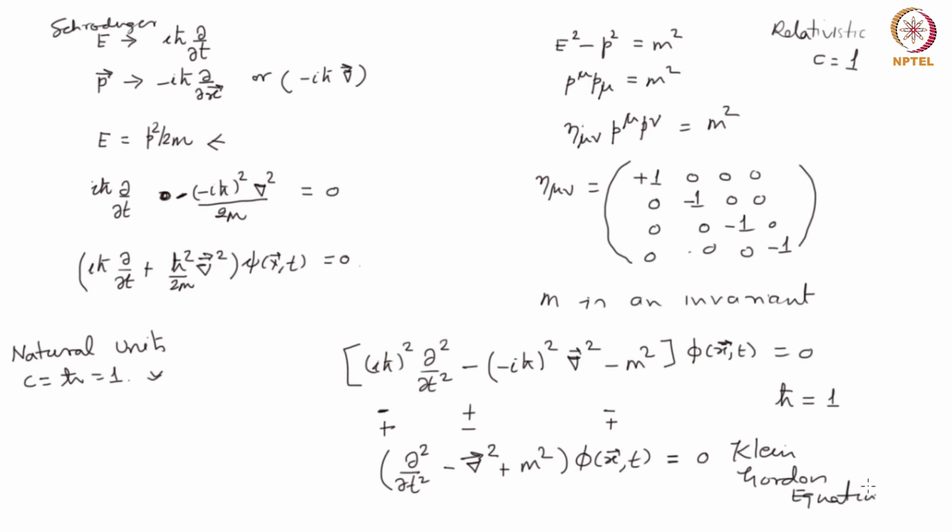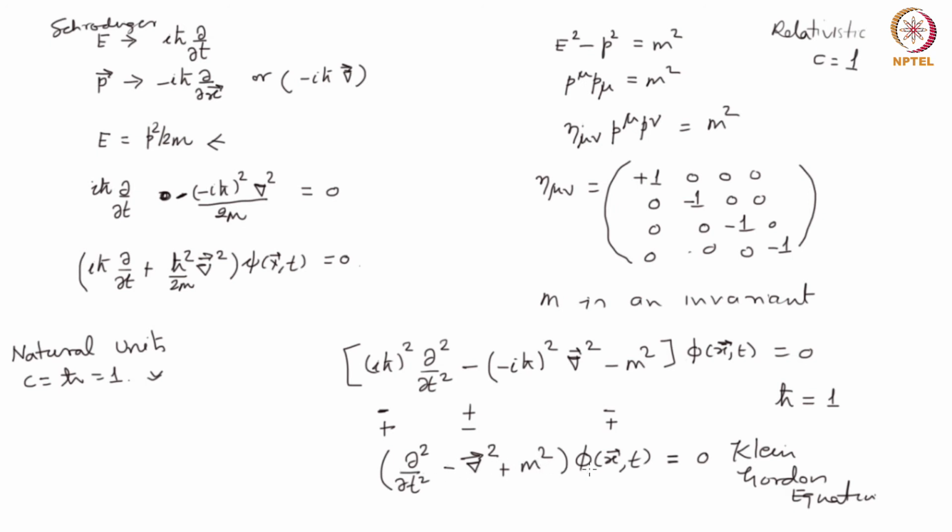Now we can ask the same question which we asked for the Schrödinger equation, the Schrödinger field. Can I choose phi to be real? In that case it is truly complex. Now note that the Klein-Gordon operator that you have is a real operator. There is no factor of i sitting anywhere.